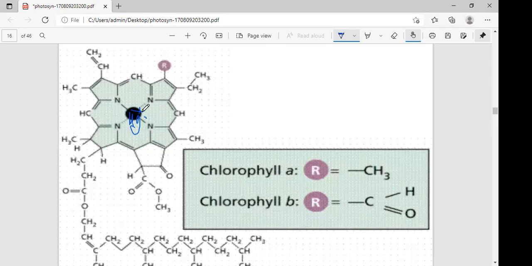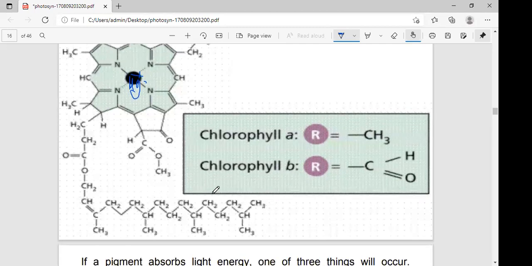To ask: in the porphyrin head of chlorophyll, which chemical atom is present? That is magnesium. Okay. The second one, the phytol part. What is phytol? This phytol is a 20 carbon alcohol. How many carbons are there? 20 carbons are present.